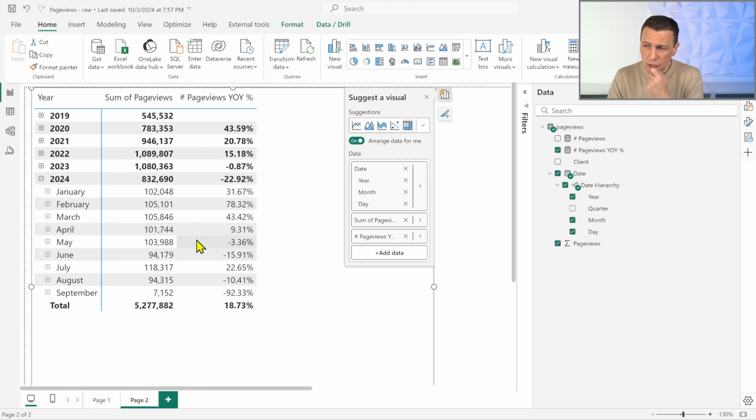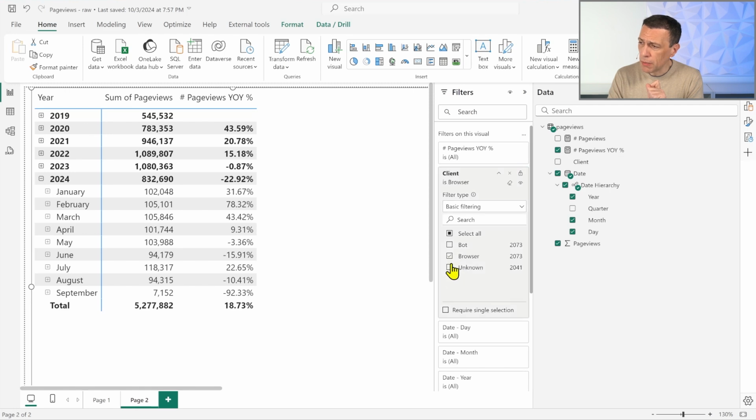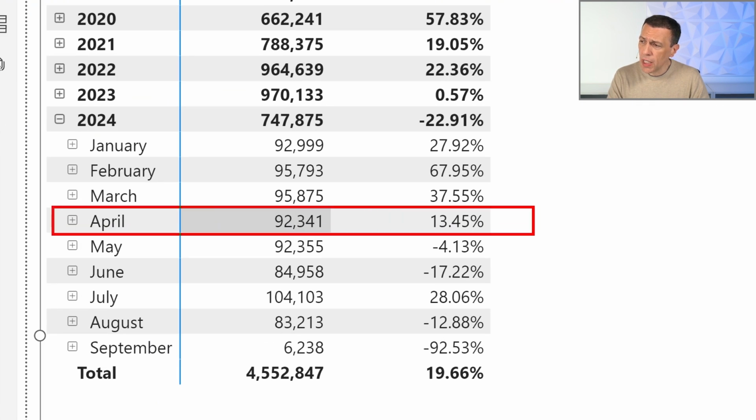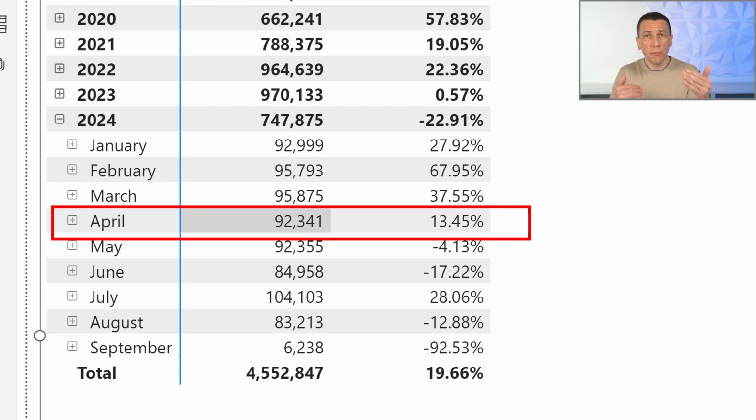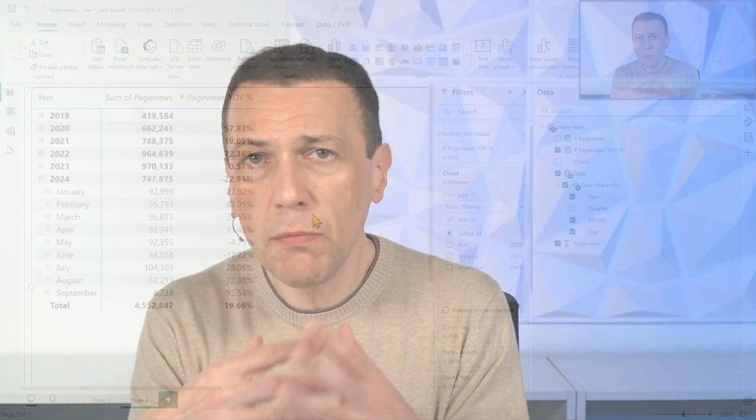So far, so good. Now, this number is different from the figure that I showed you at the beginning because I'm including everything. I'm including the browser, the bot, everything. So I want to filter this client. I want to add the client here. That should be a browser. Because if you remember, I said that April should be 13% if I compare month over month. So that's the number I wanted to get, but let's see what I did so far.